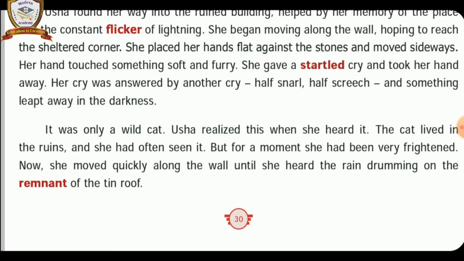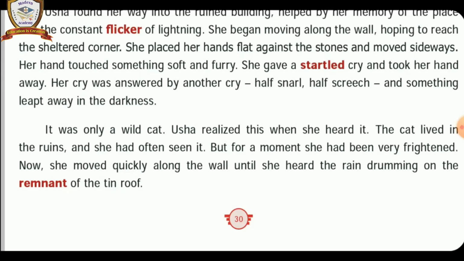She understood herself that she heard the sound of the wild cat while moving towards the roof, under the roof of the ruined building. Understand? She happened to see the wild cats frequently. She was afraid of hearing the sound of the cat.